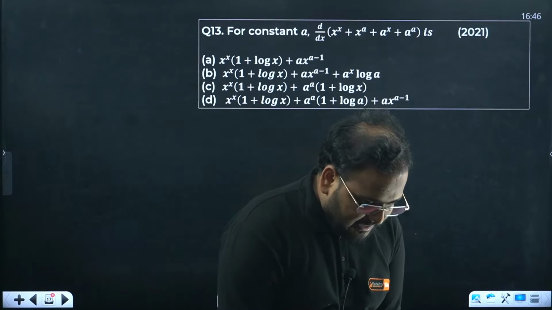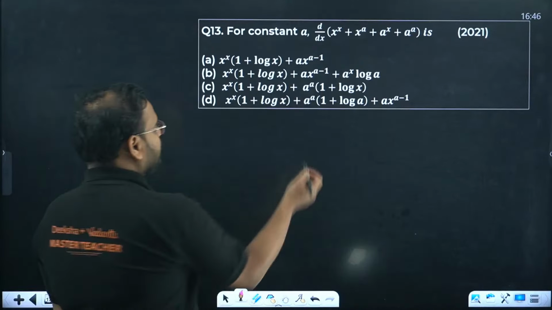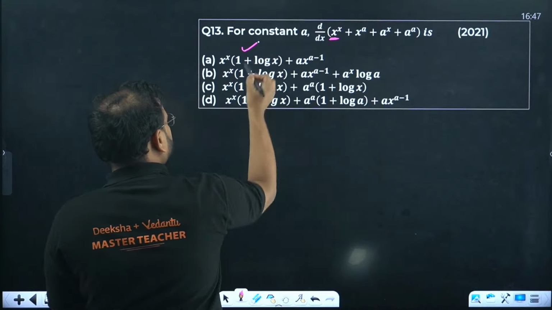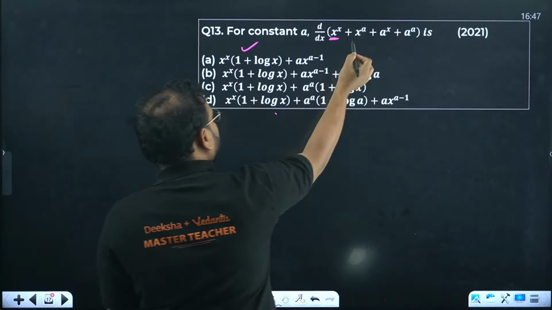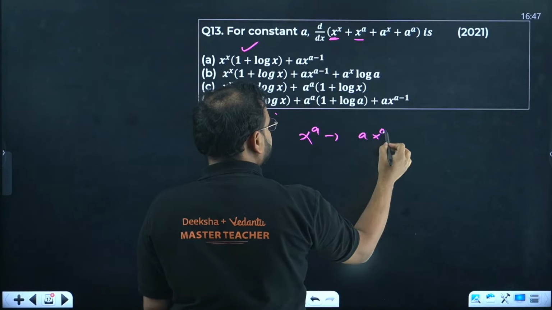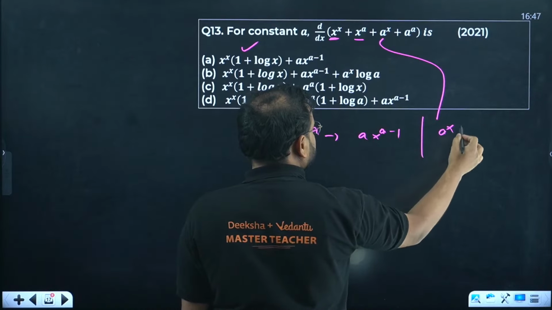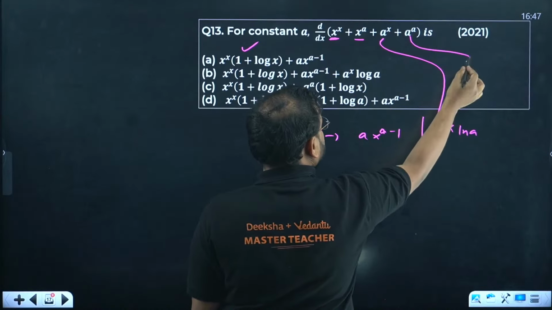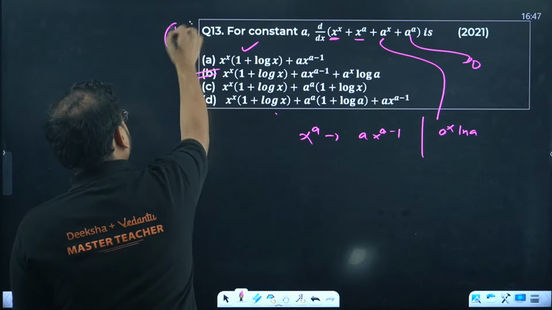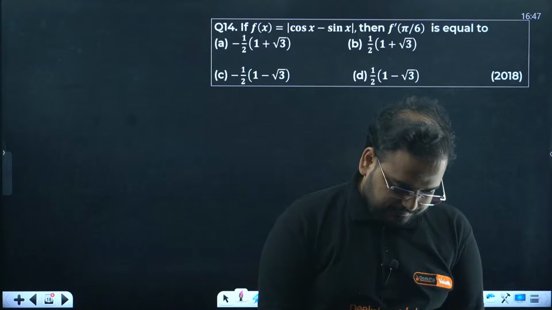B is right. B is correct, no? Don't worry about this one, because everything has the same derivative in all the options. So worry about this: x power a, times x power a minus 1, a power x, ln of a. This one, sir, 0. So the answer becomes what? B. Now the 14th one. Question number 14.